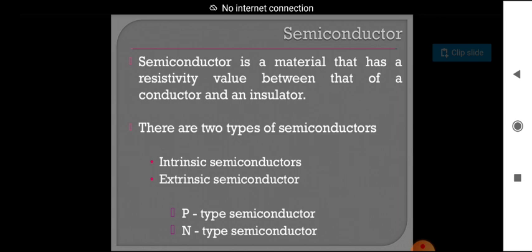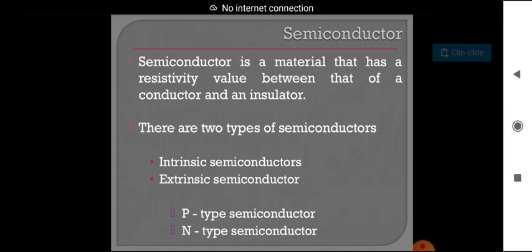Semiconductors are again divided into two types: intrinsic semiconductors and extrinsic semiconductors. We have to know what is intrinsic. Intrinsic means pure semiconductors, the semiconductors which have no other molecules or impurities. That is a pure semiconductor, simply called an intrinsic semiconductor.